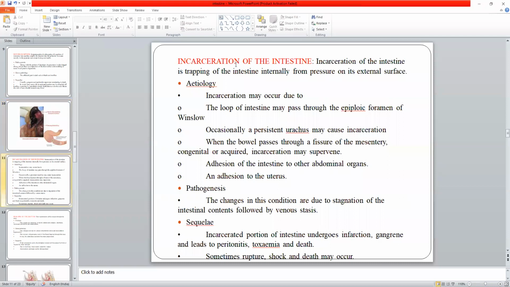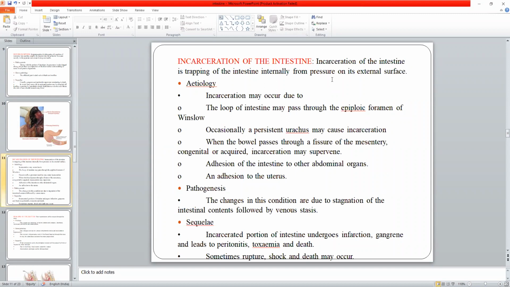Next is incarceration. Incarceration is a trapping of the intestine internally from pressure on its external surface. What does it mean? Say, for example, there is some hernia of the intestine, an abdominal hernia or ventral hernia, as you call it. In case of abdominal hernia, the intestine gets trapped inside some rupture of the abdominal muscles.